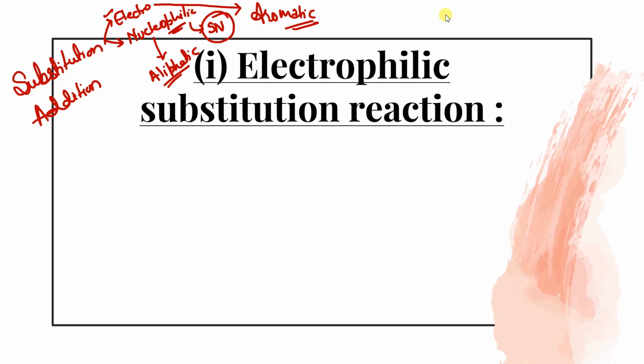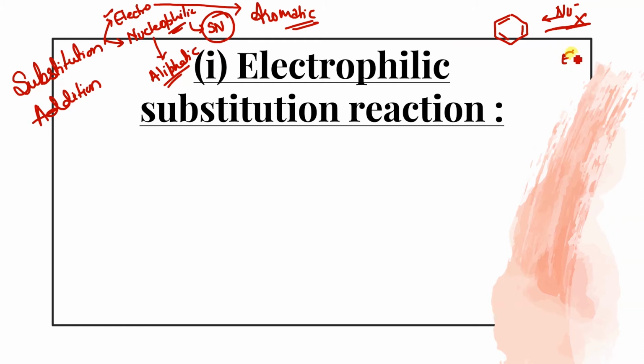So why is it so? Because aromatic compounds are highly unsaturated, which means they have double bonds, so the electron density is quite high. That's why the attacking nucleophile feels repulsion and cannot react under normal conditions. Nucleophilic reactions, whether substitution or addition, are not possible under normal conditions.